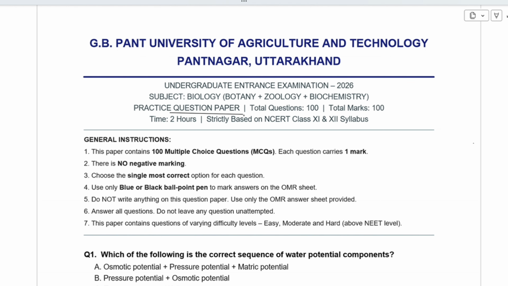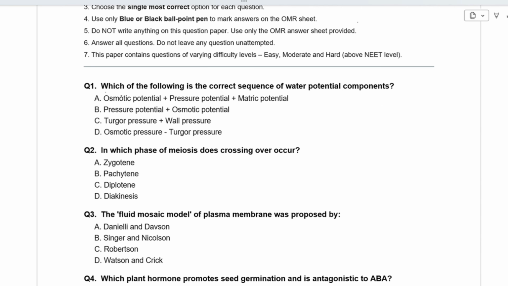So students, without wasting any time, let's get started with question number 1. Which of the following is the correct sequence of water potential components? So we all know that water potential is the sum of osmotic potential, pressure potential and matric potential. So here option A will be the correct answer.